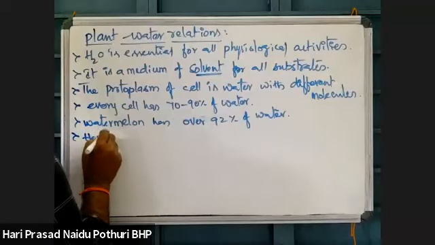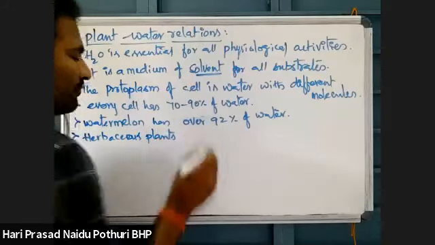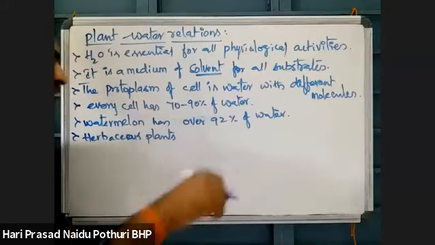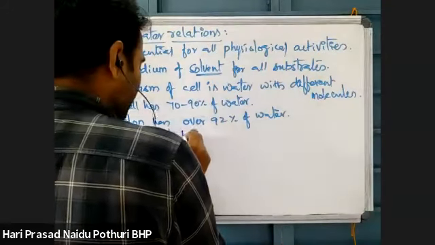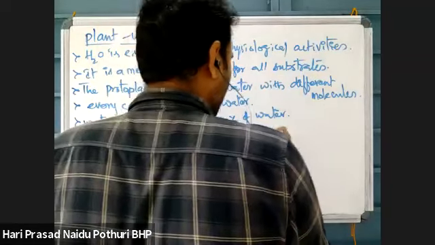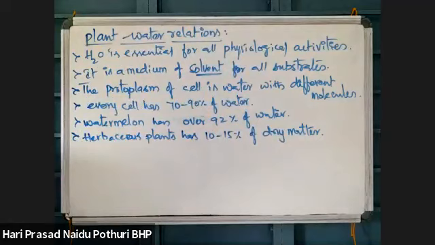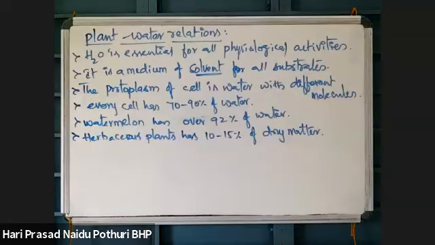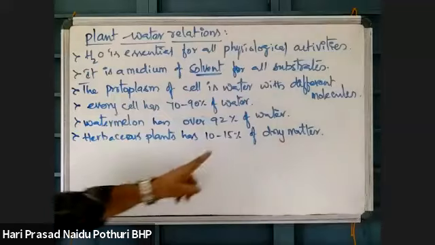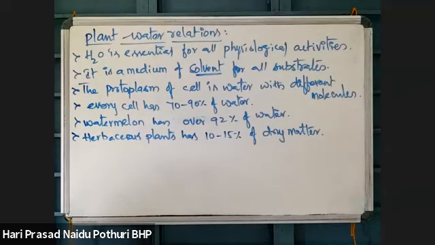Herbaceous plants have less water. Herbaceous plants have 10 to 15% dry matter. In total dry matter, 10 to 50% of fresh weight is present. Most herbaceous plants have only 10 to 15% dry matter of fresh weight, the remaining being totally water. Okay.